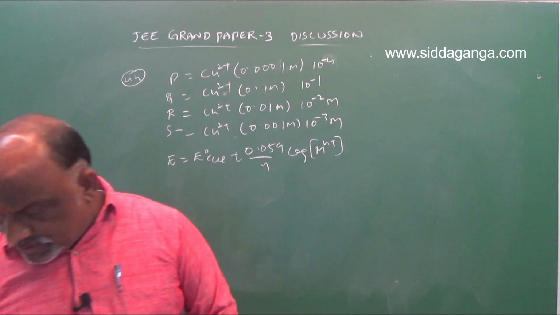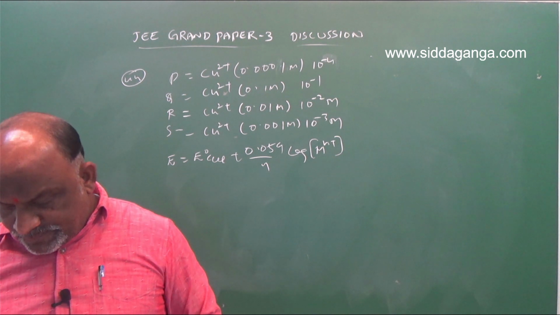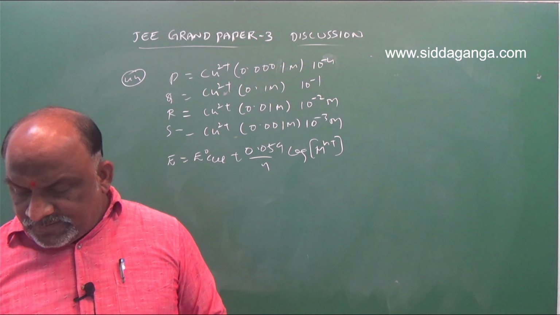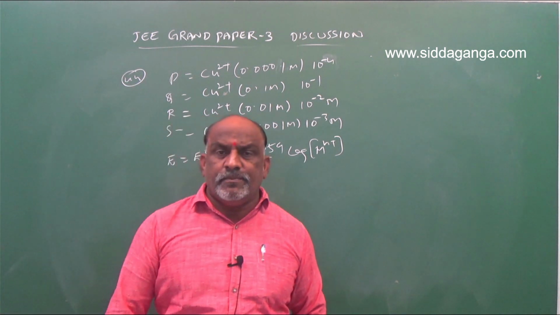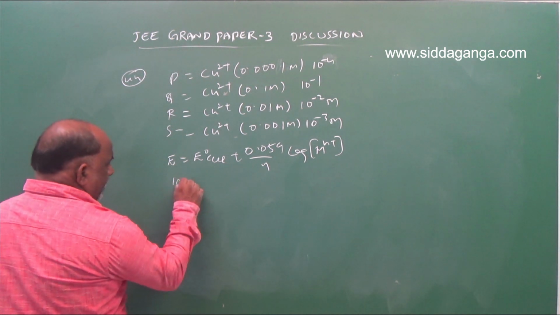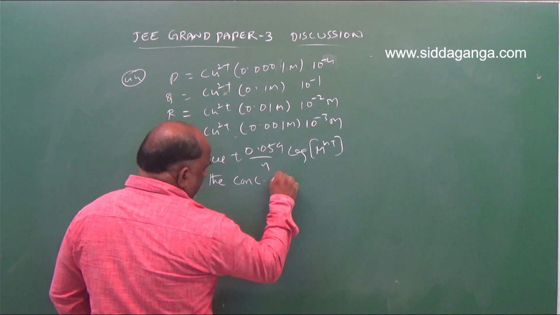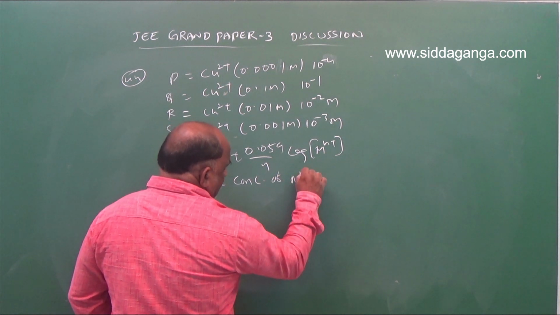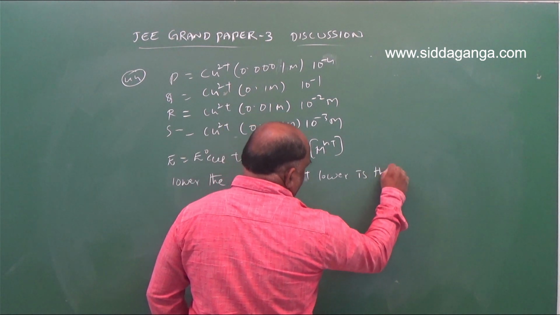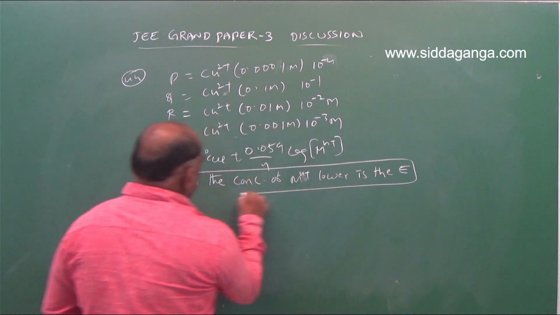So here we should go with one particular statement: the lower the concentration of Mn+, the lower is the E. The lower the concentration of Mn+, the lower is the electrode potential. This is the condition.